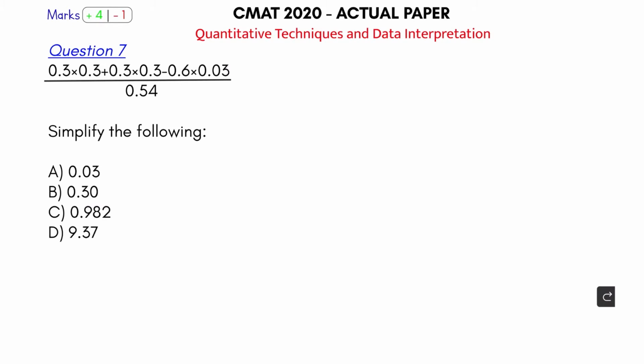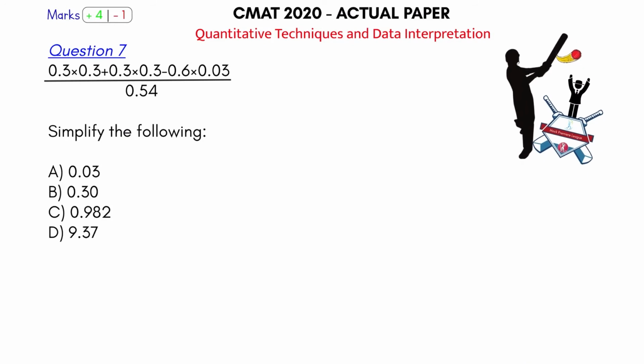So what does this question say? This is about simplifying the numbers. So this is clearly a 6er for me, because I just have to simplify and reach the answer. So let's get the answer in the next 30 seconds. 0.3 into 0.3. 3 into 3 is nothing but 9, but there are 2 decimal places here, so it will be 0.09 for this part. Let's check this part. It is the same, 0.3 into 0.3. This will again be equal to 0.09.